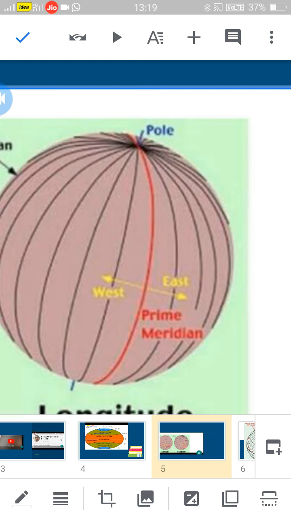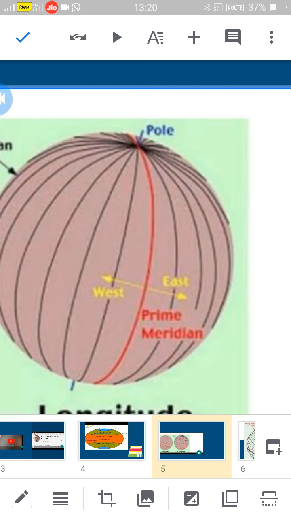From 0 degree longitude to the east side is the eastern hemisphere. From 0 degree longitude to the west side is the western hemisphere. From 0 degree to the east, there are 180 longitudes. From 0 degree to the west, there are 180 longitudes. Sir, there are two 180s there. See, from here 0, 1, 2, 3, up to 180.